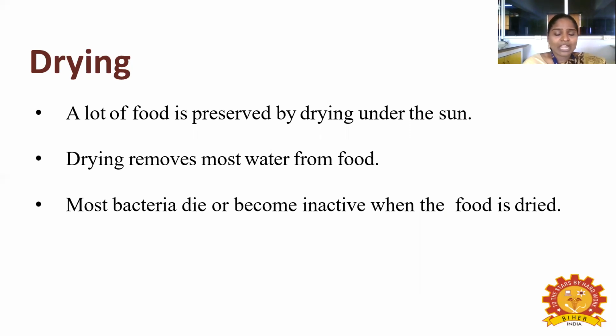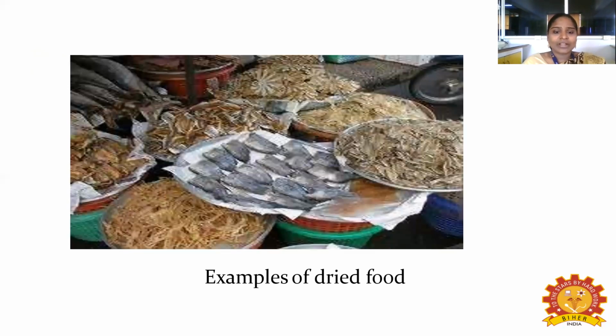Okay, so what happened, it started to become inactive and it will die. So this is the process to dry the food. What is an example of dried food? Most of the dried food, like vegetables, nowadays vegetables are dried under the sun. Then they will add some buttermilk and salt, the salting process, everything. Then it is stored for a month or a week. Okay, so these are the examples of dried food.